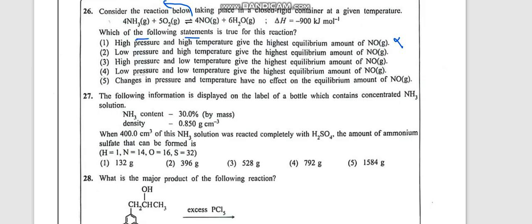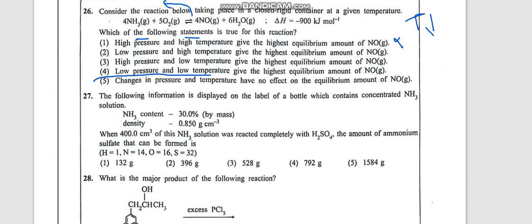If you have low pressure, low temperature, you can get the highest amount of NO. Now see the fourth option, low pressure, low temperature gives the highest amount of NO gas. From the first option itself I can predict that I can get the highest amount of NO if I can make the equilibrium go forward. So to make the equilibrium go forward, what should I do? I have to lower the temperature.